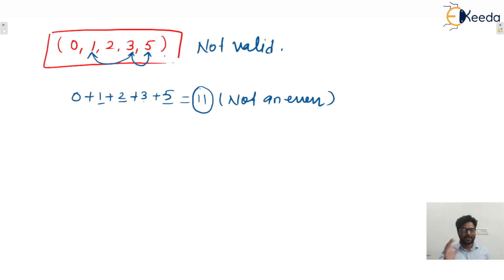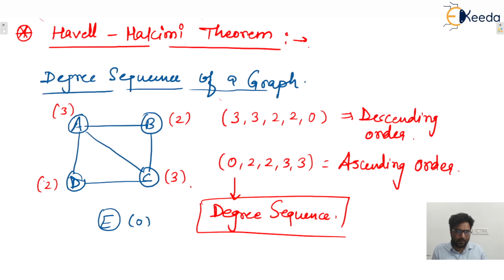So the Havel-Hakimi theorem says that one degree sequence is given to you, and the Havel-Hakimi theorem gives you a procedure that will be helpful to verify whether a degree sequence is valid or not, isn't it? This Havel-Hakimi theorem is only for simple graphs. Remember this one. Simple graph, that means no self loop and no multiple edges are allowed. Only for that can we apply the Havel-Hakimi theorem.